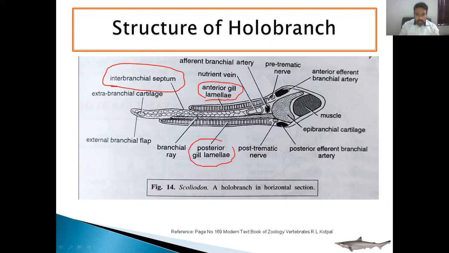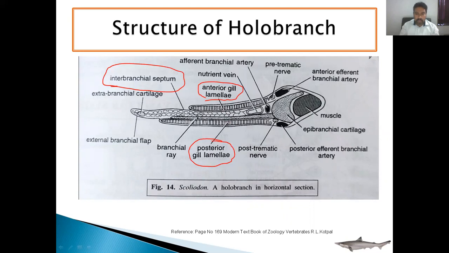So this interbranchial septum has a complete set of gills, both on the anterior side as well as the posterior side. The anterior side has gill lamellae, which are very thin vascularized structures like a leaf, and the posterior side also has gill lamellae, thin and vascularized.